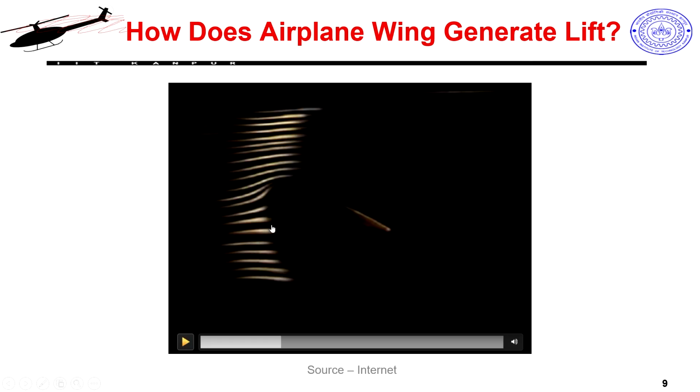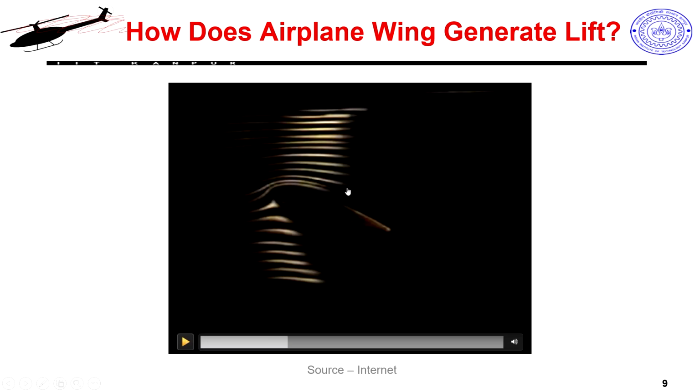You see it has now already touched, and it is already going over the airfoil and going ahead. If we let the video play, you see in no time it has raced ahead.